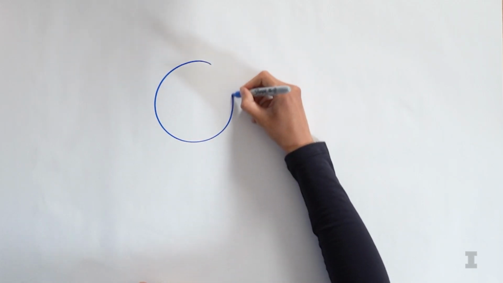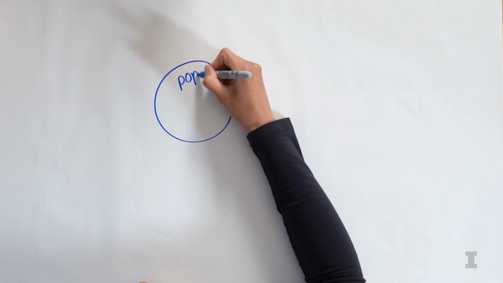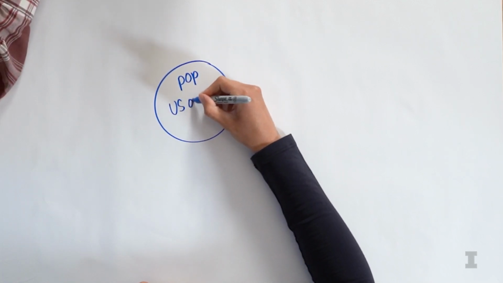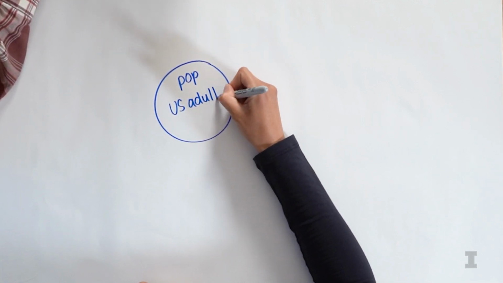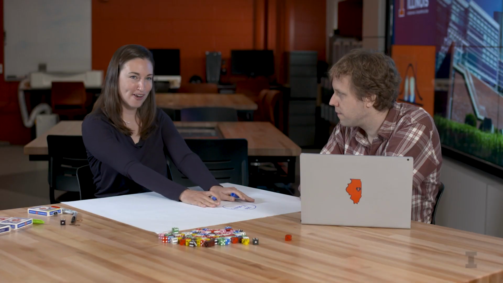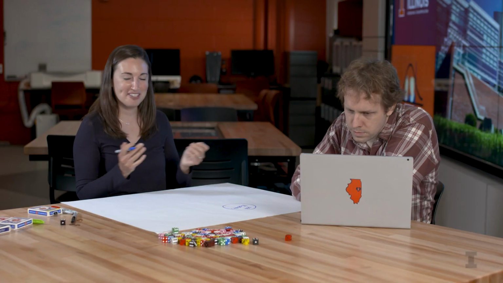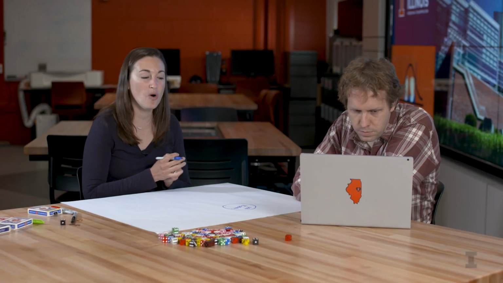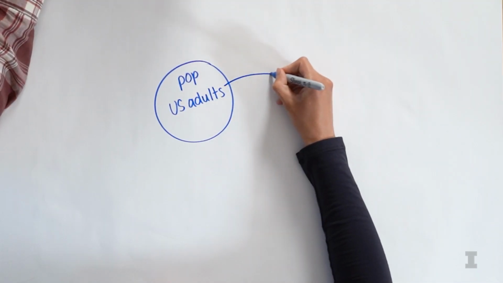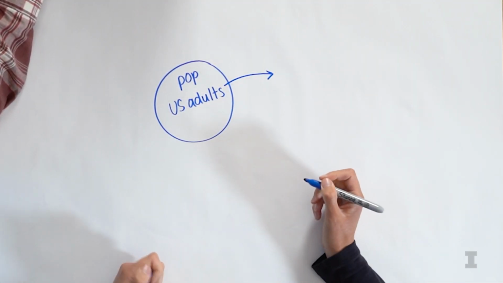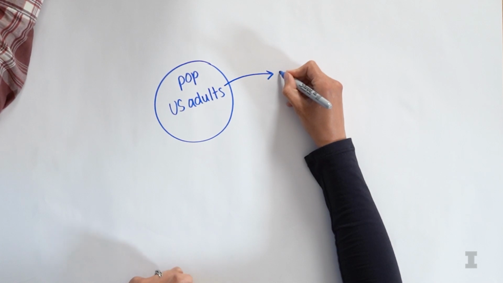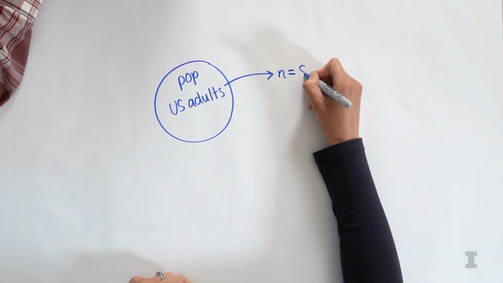And so again, with polling, we have this population. We have our population of, you said U.S. adults, right? That's what this polling organization polled. Okay, U.S. adults. And ideally, we'd ask all of them this question, but we know as statisticians that is incredibly difficult. So instead, we are going to take a random sample. And how many people did they sample? So looking at this, they sampled 808 active voters.